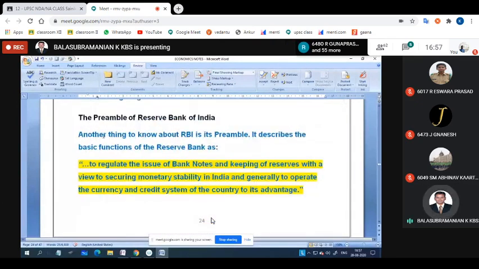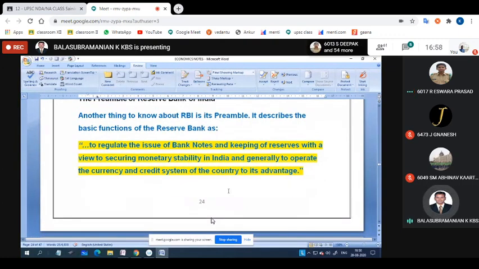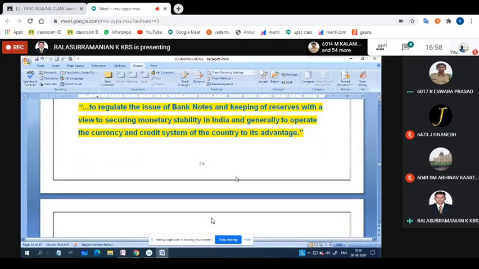Next, what is the preamble of Reserve Bank of India? It is mentioned here: to regulate the issue of bank notes and keeping of reserves with a view to securing monetary stability in India and generally to operate the currency and credit system of the country to its advantage. When you see the image of the preamble of the RBI, the meaning is these three lines only. Read it. Understood, boys? And they may ask about SBI, RBI and most of the bank information.